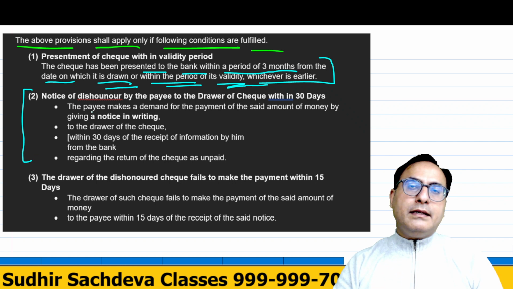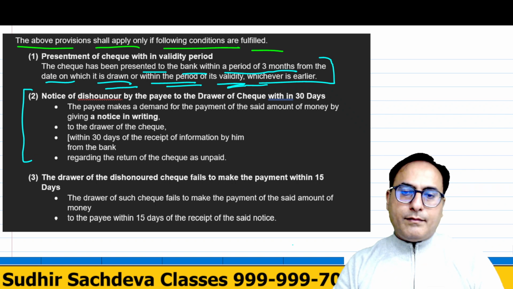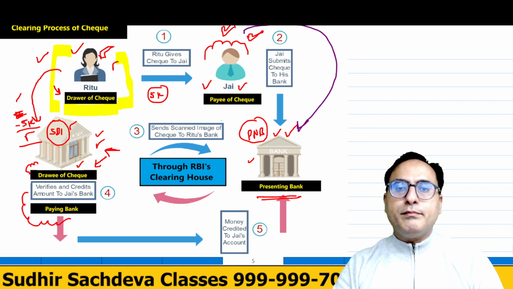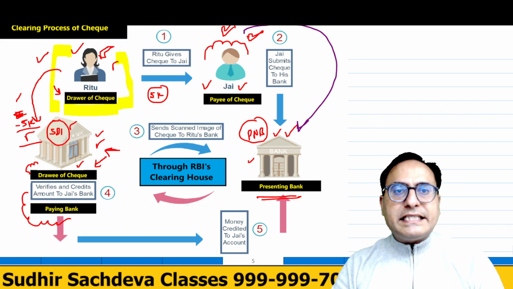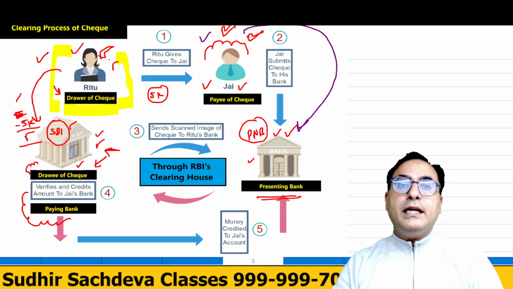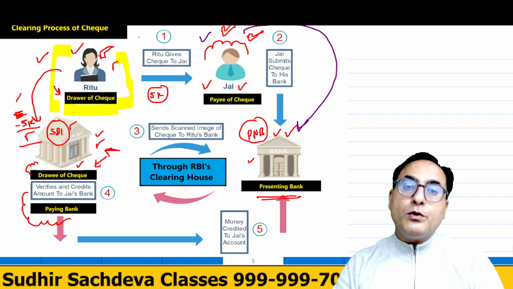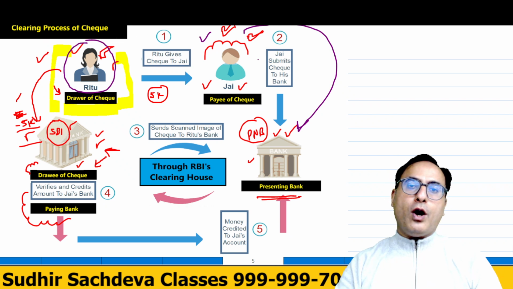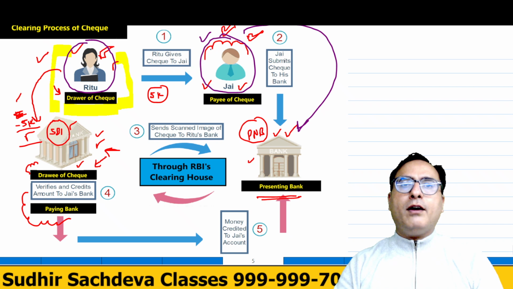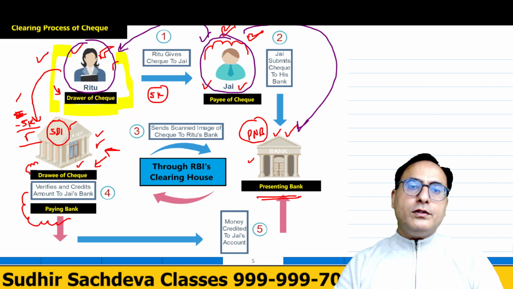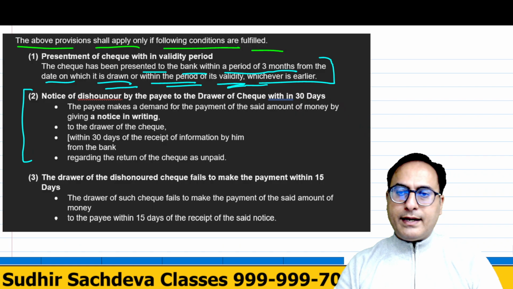Point number two. For example, this very payee, who was the payee? The payee was Mr. J. If he doesn't get money in his account, he will have to follow a certain procedure. He will have to talk to the drawer of the check. So the payee of the check will talk to the drawer, Miss Drawer in this particular case.